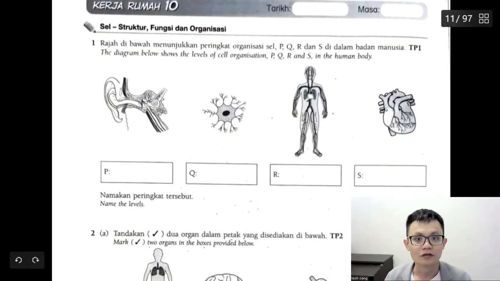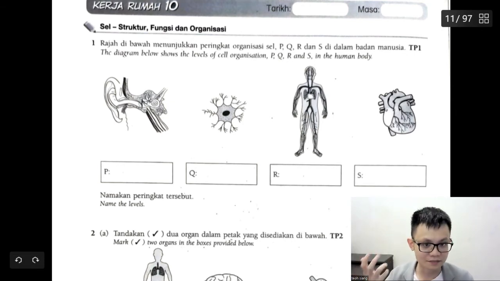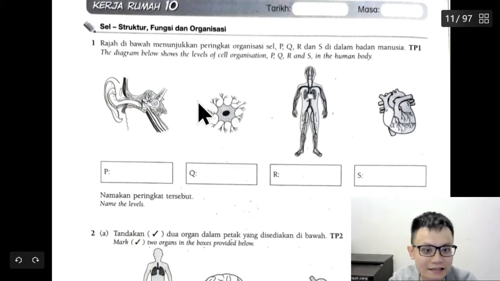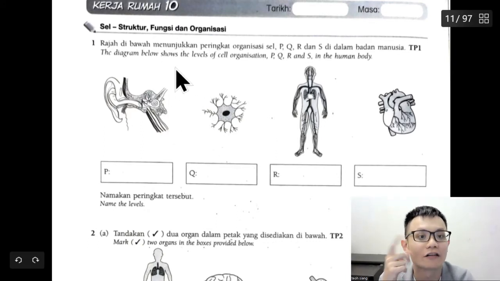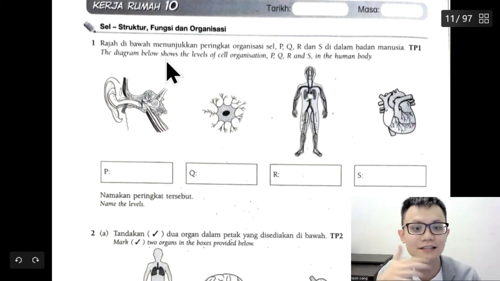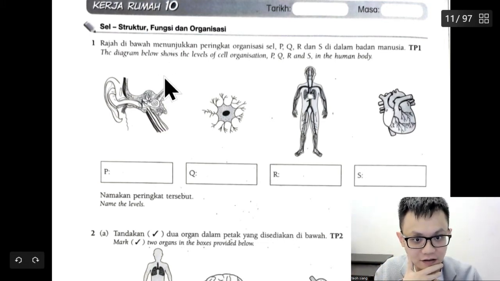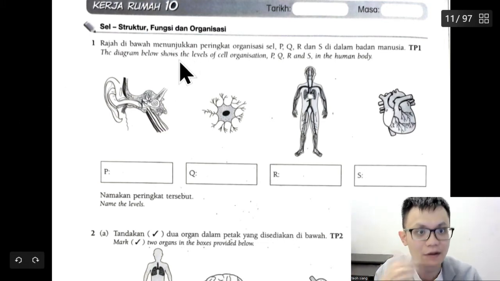Okay. So, the diagram below shows the level of cell organization P, Q, R, and S in the body. Name the level. Still remember, I think, but cell, organ, system, and which one is which. So what is the answer? If you still remember in your textbook, our body starts from cell, correct or not? From cell. I mean for this chapter.